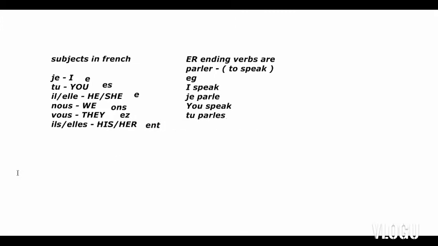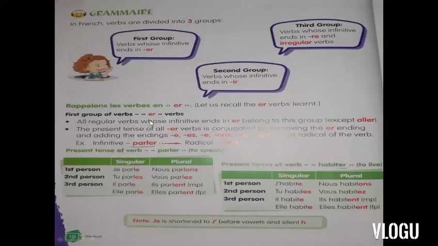So this is very simple and you will learn it very easily. So let's go back to our slide. The first group we understand, you can see this table also with conjugations. So je parle, instead of ER we have written E, only with je. Tu, instead of ER we have written ES. Il and elle, instead of ER we have written E. And then the same with nous, ONS, vous, EZ, and ils and elles ENT.